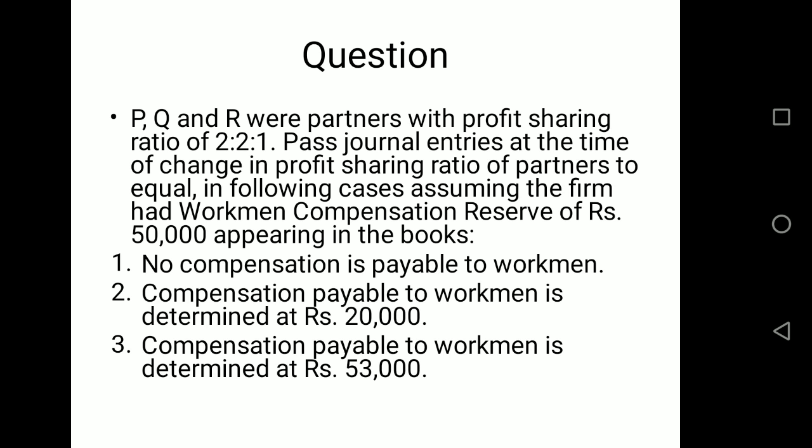I have taken the question: P and Q were partners with profit sharing ratio 2:2:1. Pass journal entries at the time of change in PSR of partners to equal in the following cases, assuming that the firm had workmen compensation reserve of 50,000 appearing in the books. Now we have workmen compensation fund 50,000, and we have 3 cases. First, when there is no compensation payable to workmen; second, when we have to pay compensation of rupees 20,000; and third, we have to pay compensation of rupees 53,000.